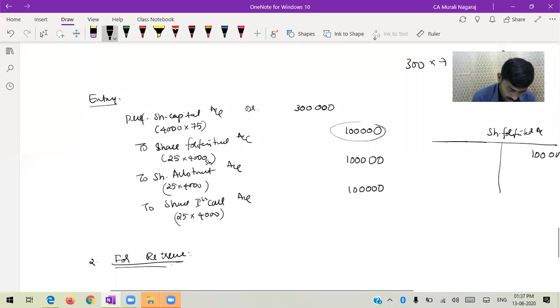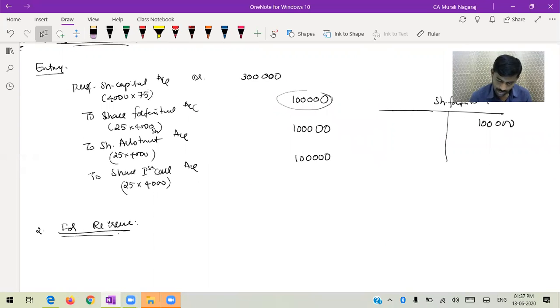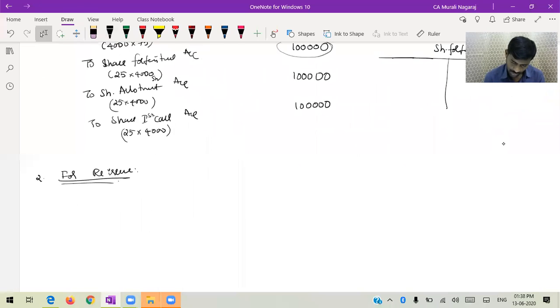So this is for question number 21. Forfeiture and reissue. So first entry is this. Now out of this, so keep in mind, forfeiture and reissue.